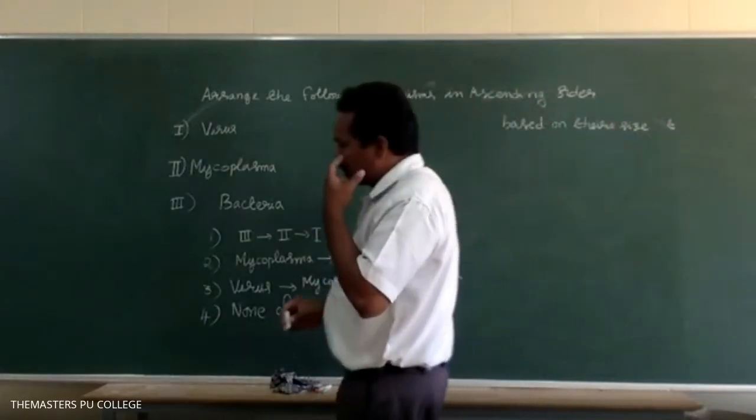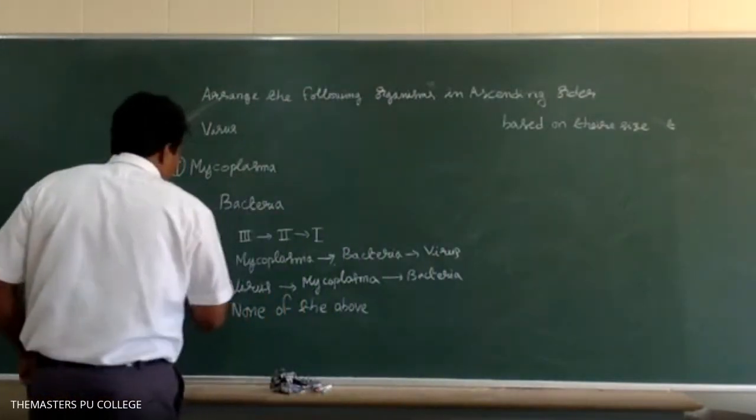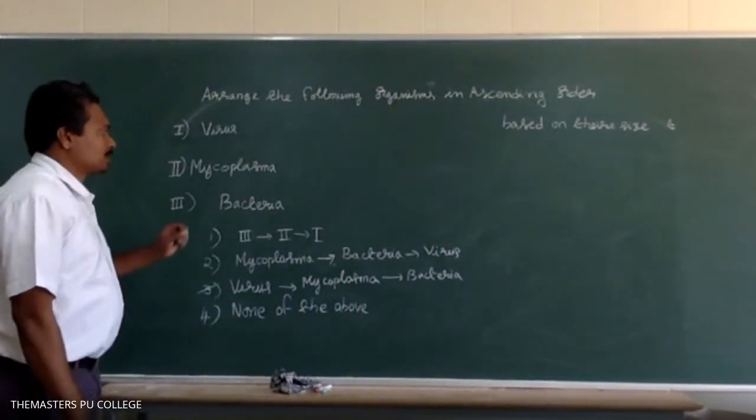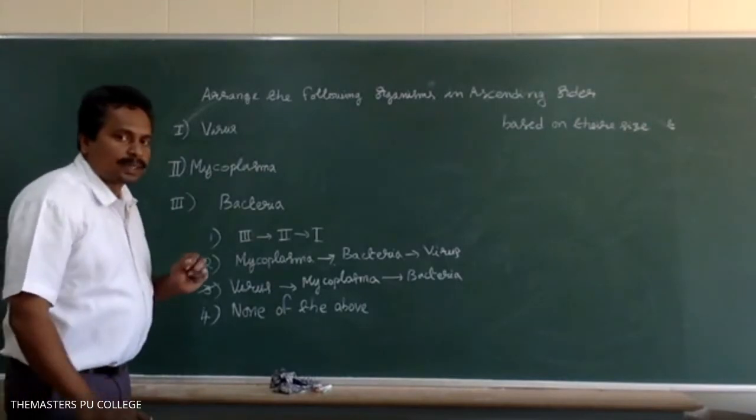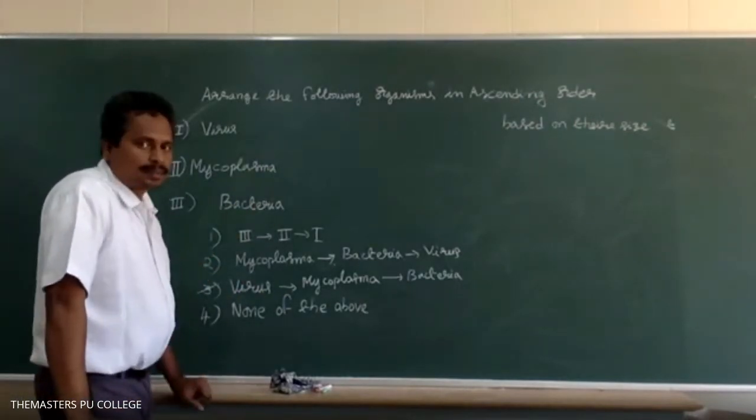Sir, option 3, virus, mycoplasma, bacteria. Very good. Option 3. Virus, the smallest to the largest.